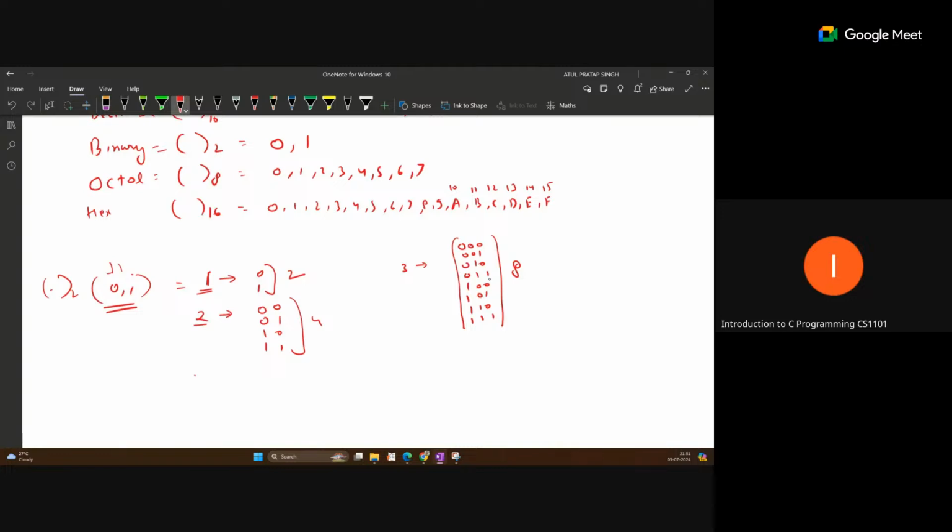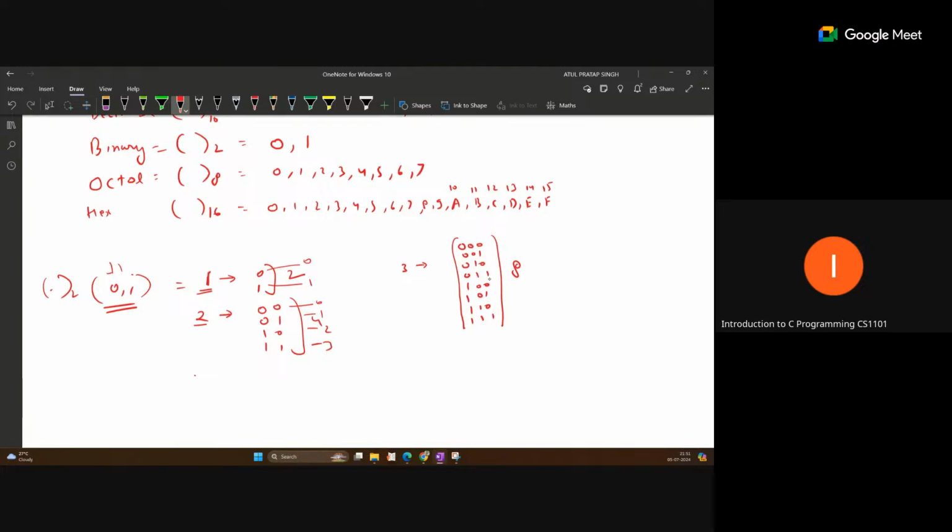And what is the range for this? In number representation, this 0 is considered as 0, and this one is considered as 1. Here, same thing: 0, this is 1, this is 2, this is 3. Okay, so if we are following the range in this way, for 3 bits, what is the range to represent the data?